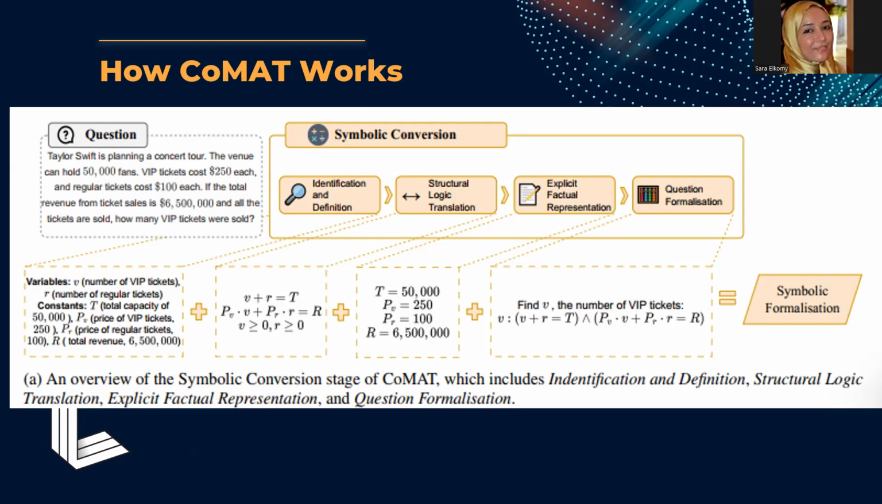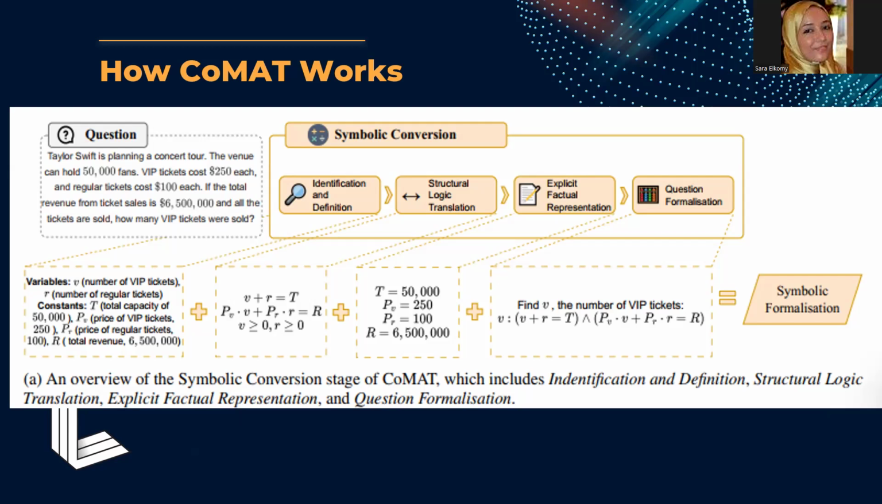Identification and definition. In this step, the variables and constraints are identified and defined within the problem. For example, here the variables are V, the VIP tickets, and R, the regular tickets. The constants are the sold capacity, T equals 50,000, the VIP ticket price, P sub V, which is equal to 250, the regular ticket price, P sub R, equal to 100, and the total revenue, R capital, equal to 6,500,000.